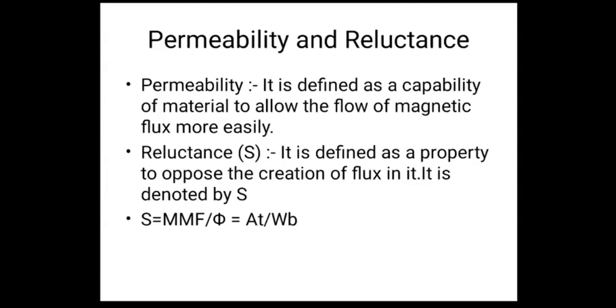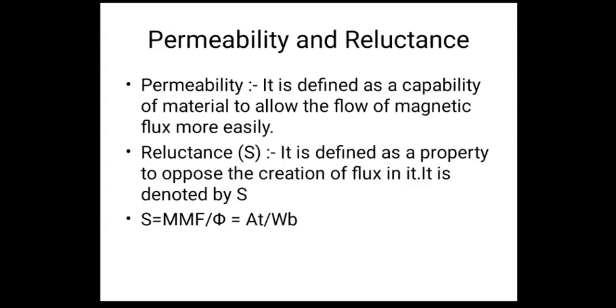Next one is reluctance, right? So as you have here, what do you mean by resistance? What is resistance? It is a property to oppose the flow of current, there, current in an electric circuit. So what will be in the magnetic circuit? Flux, right? There is resistance, here is reluctance. So it is defined as a property to oppose the creation of the flux.